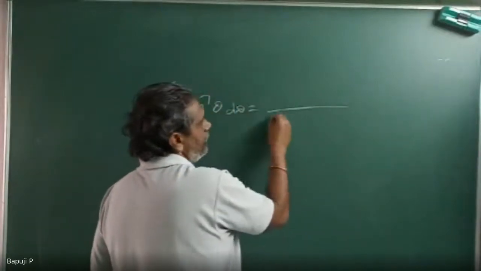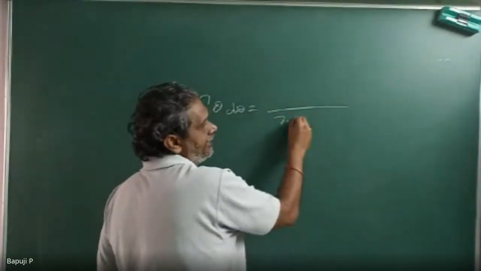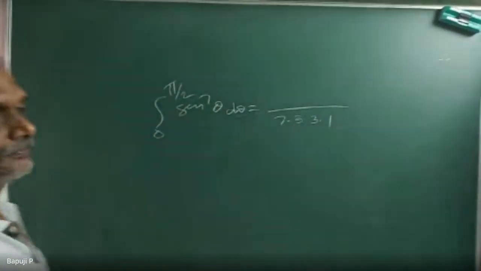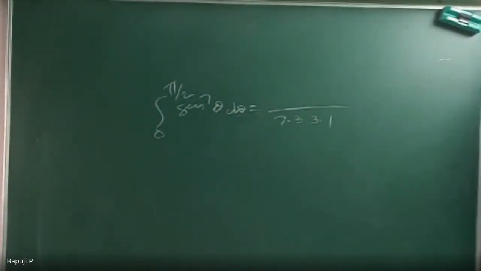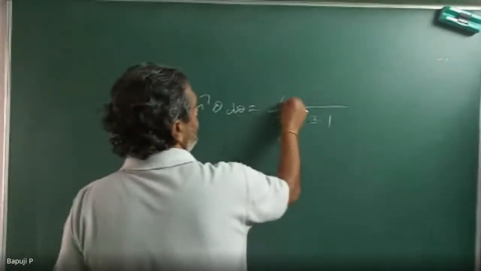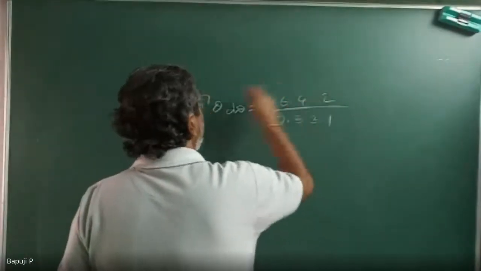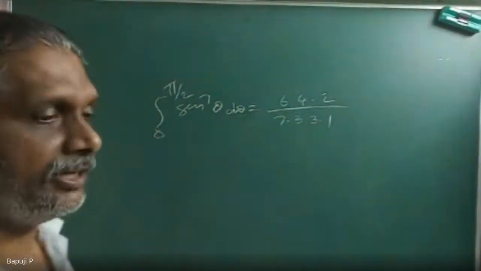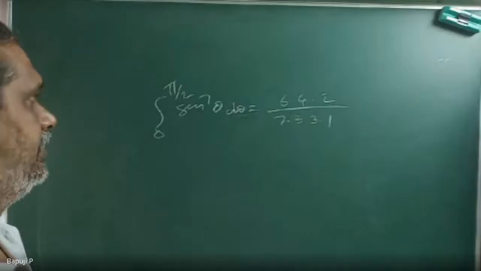Seven is what? Start with 7, and you can decrease by 2: 5, 3, 1. Agree? Then the numerator you can start with 6: 6, 4, 2. Even power means finally pi by 2 you can write, otherwise don't write. Am I correct or not? Yes, sir. Like this you can remember.